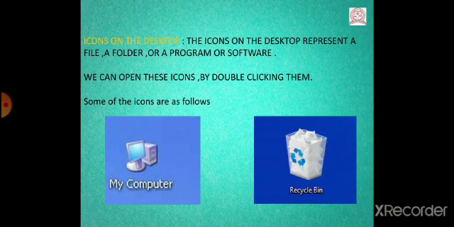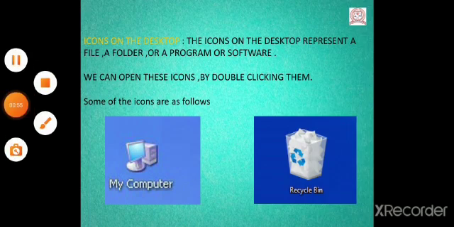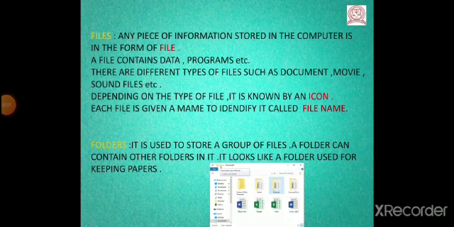We can open these folders or icons by double clicking them. Means we have to double click on the mouse button and these icons will get opened. Okay? Now children, we will study what are files. Files. Any piece of information stored in the computer is in the form of a file.